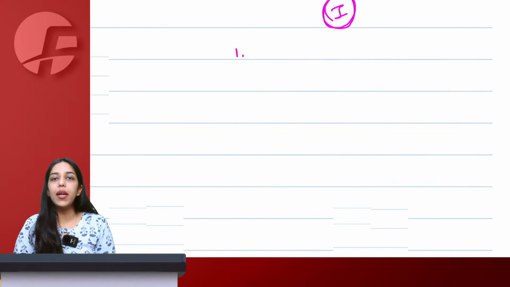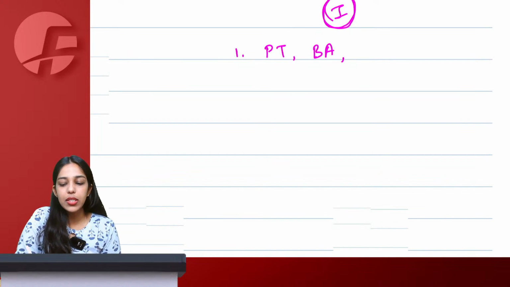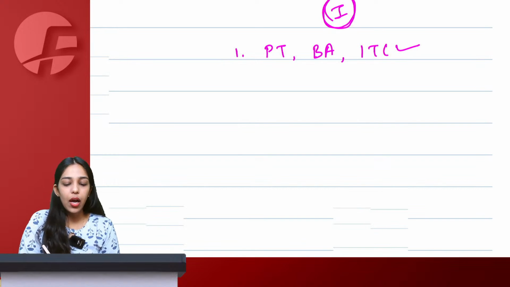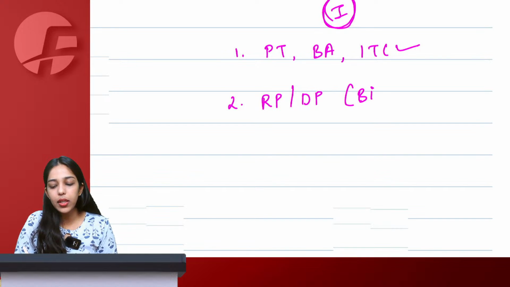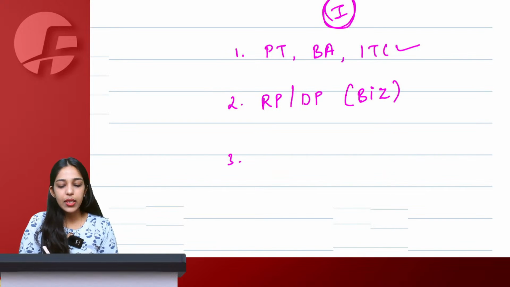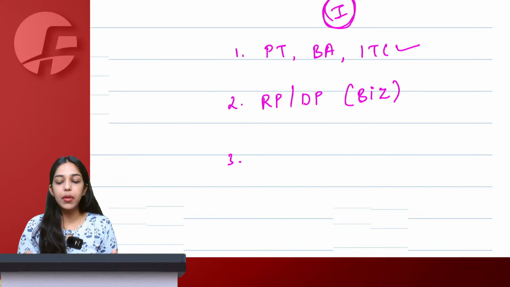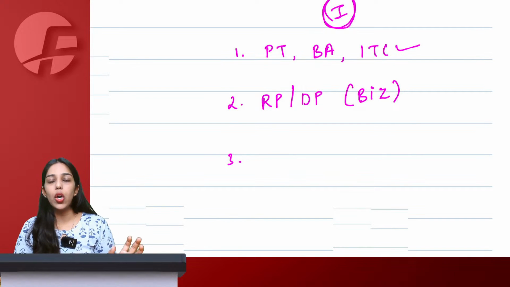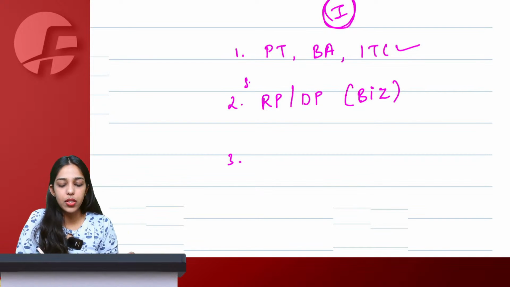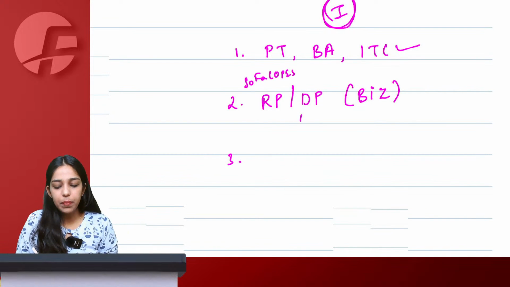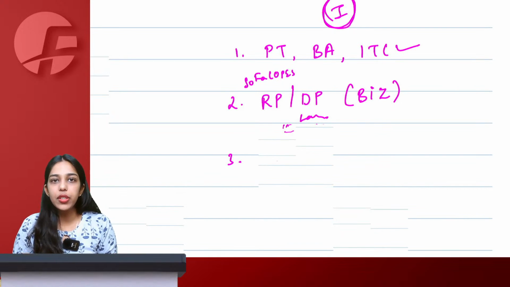So, schedule 1 para 1 simply said permanent transfer of business asset on which ITC has been availed. Second, transfer between related person or distinct person, which has to be in course or furtherance of business. We had seen that Nick and Priyanka example where the transfer was between related persons but it was not for business purpose, so we did not consider it as supply. If it is without consideration, it has to be between related persons or distinct persons, which is same PAN separate registration, plus it has to be in course or furtherance of business.